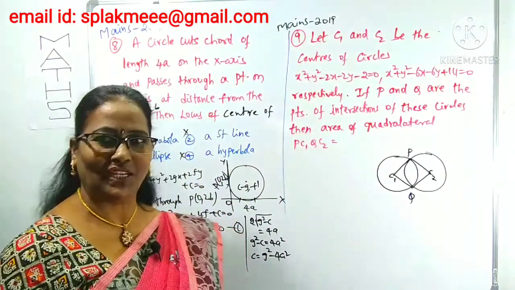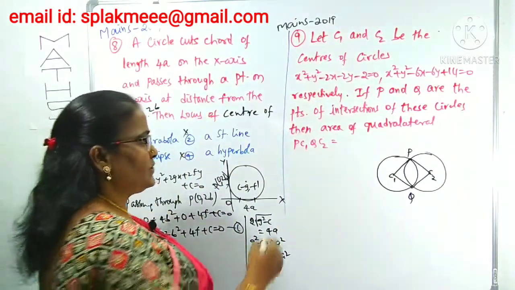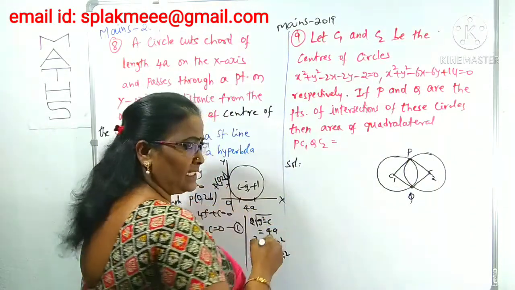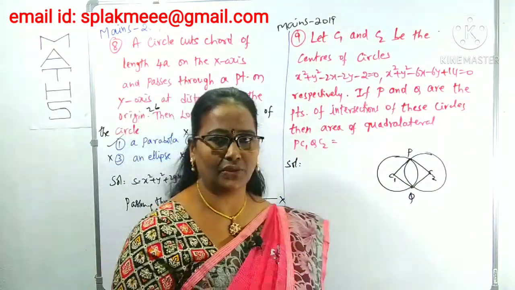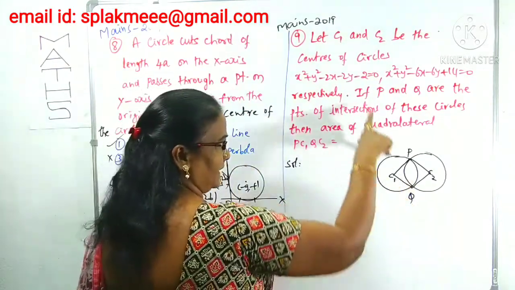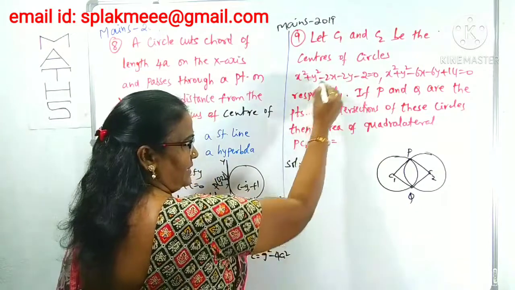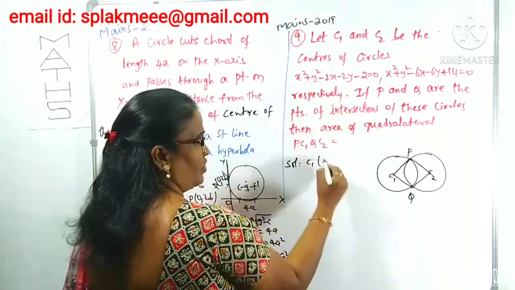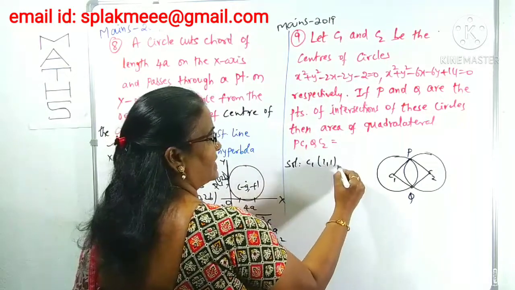What is the area of the quadrilateral? We have to find out. So to find this area, what is the type of quadrilateral we have to recognize? To recognize the type of the quadrilateral, first I find the centers and radii of the two circles. What is C1, the center of the first circle? Minus g, minus f, which means (1, 1). What is its radius?